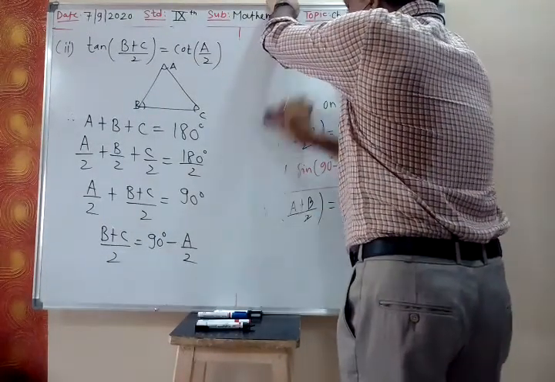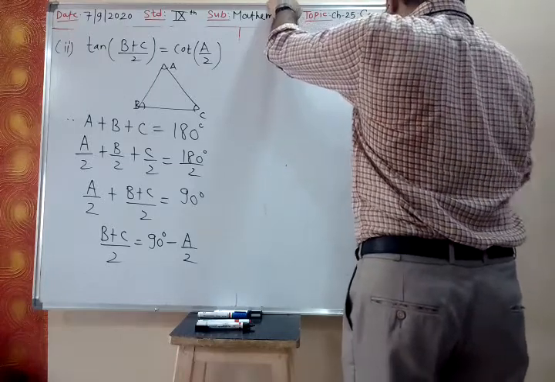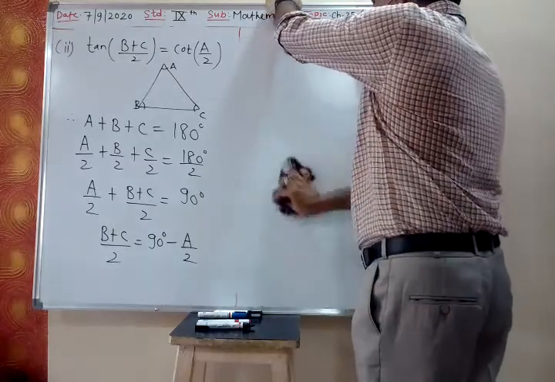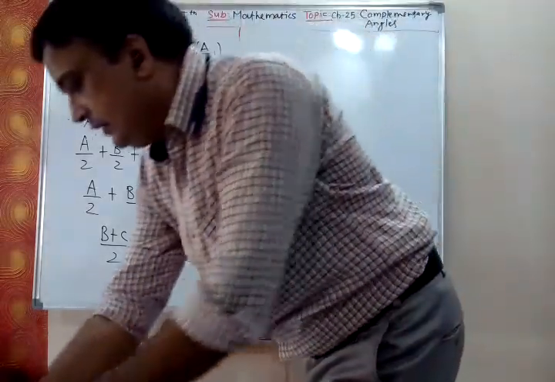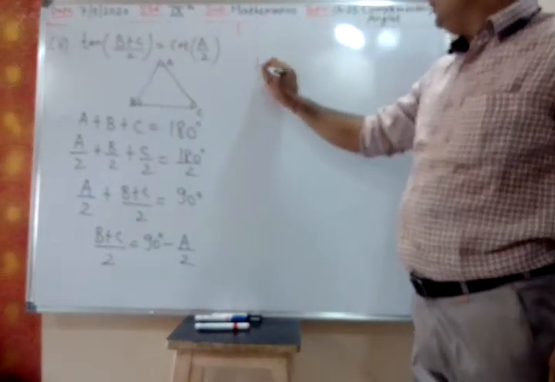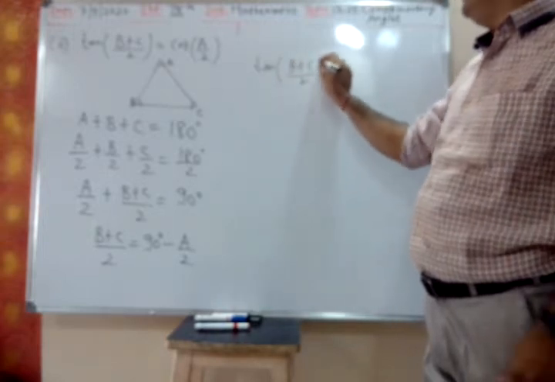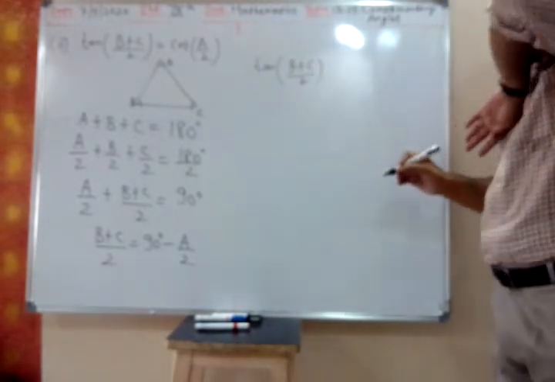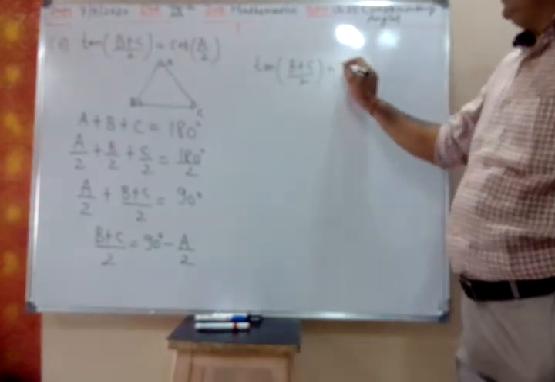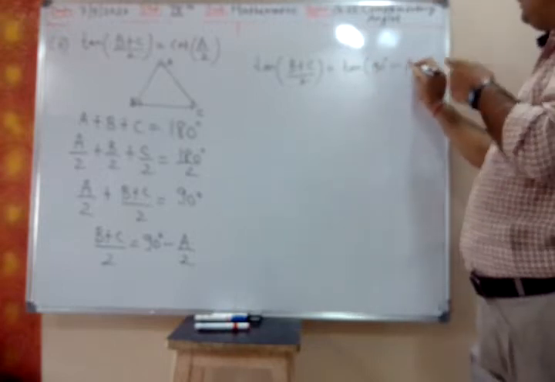Now what will I do? Taking tan on each side, whatever you want to prove, so tan of (B plus C)/2 is tan of 90 degrees minus A/2.